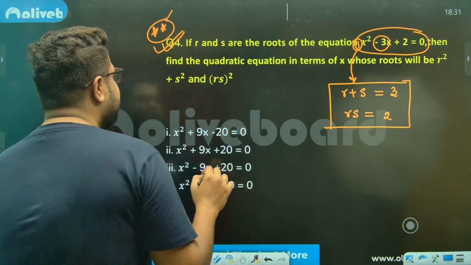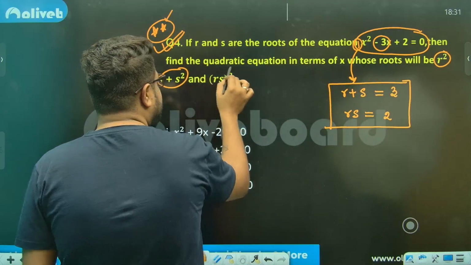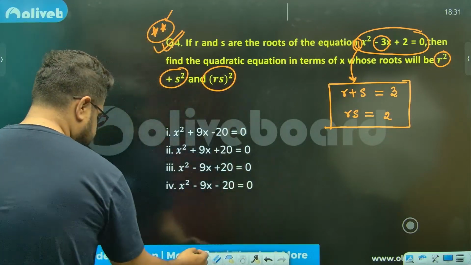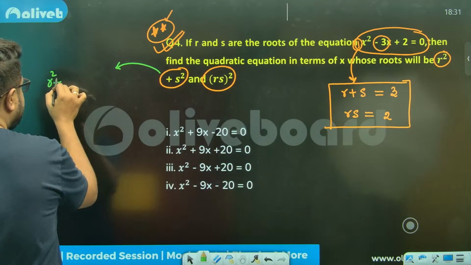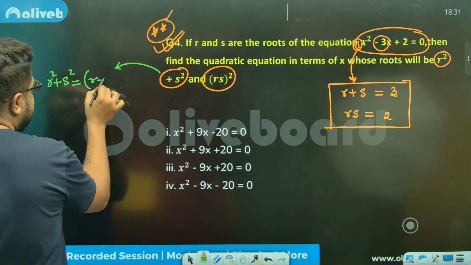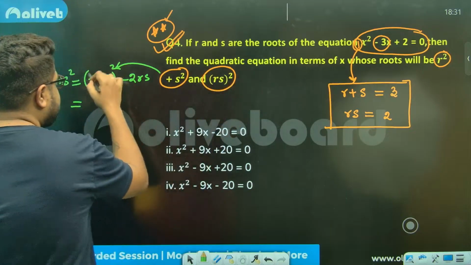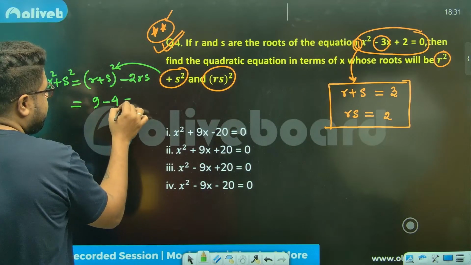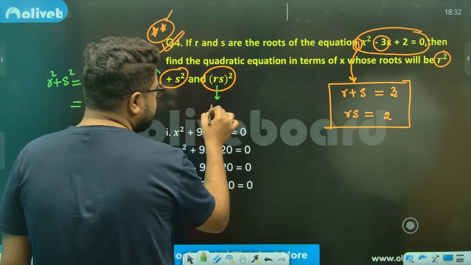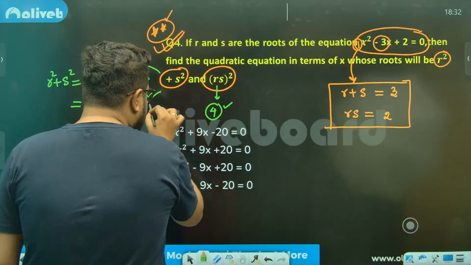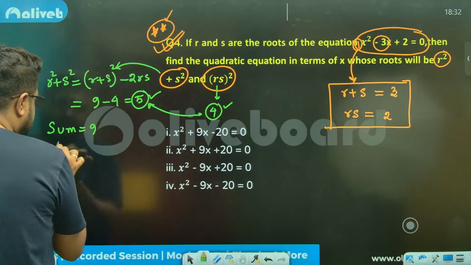Now they are asking, find the equation whose roots, one root will be R square plus S square and the second one will be this. R square plus S square is R plus S whole square minus 2RS. We know the values. So 9 minus 2 into 2, which is 5. And the other root will be RS, which is 2, 2 square is 4. So sum of the roots over here will be 9 and product will be, what?